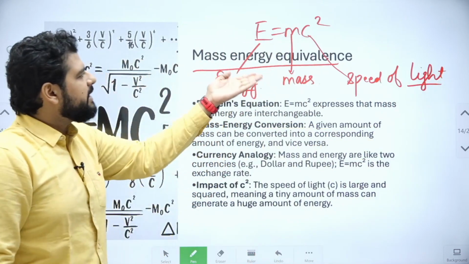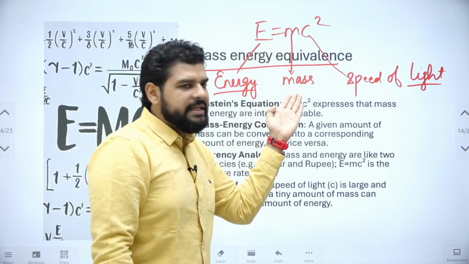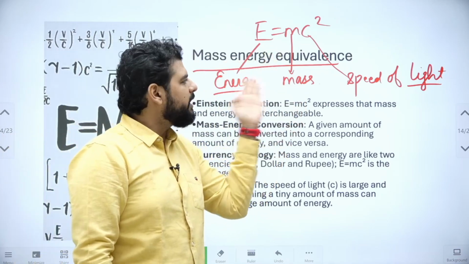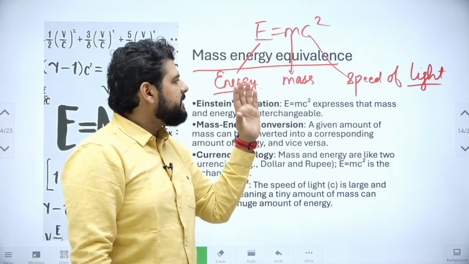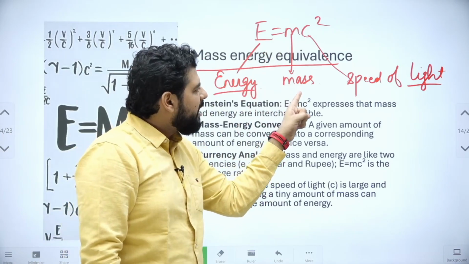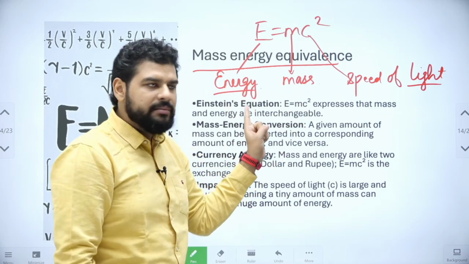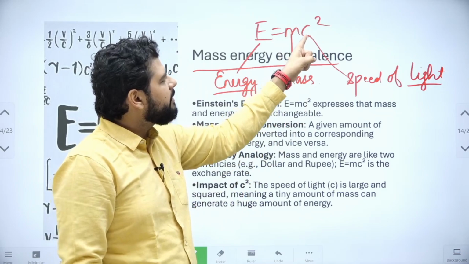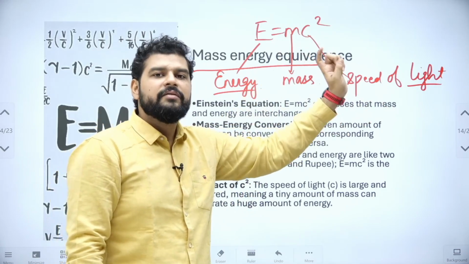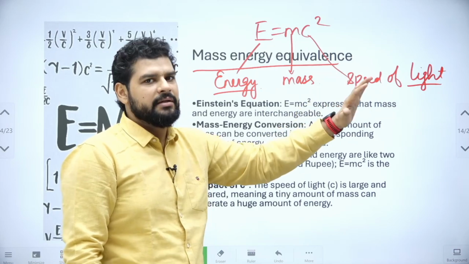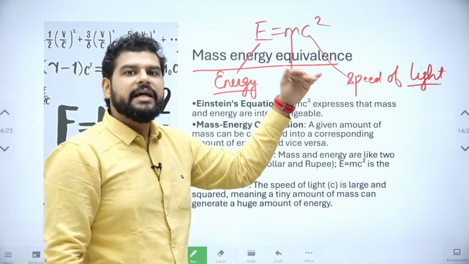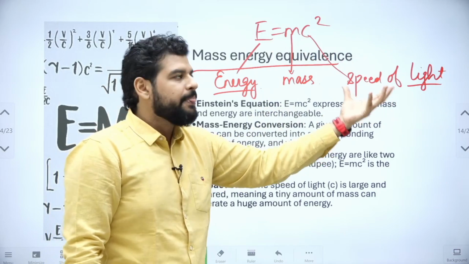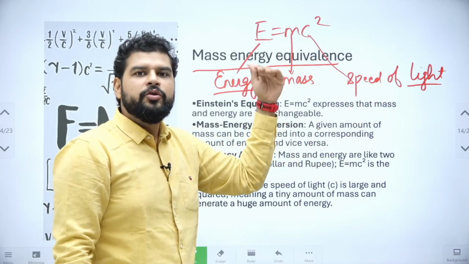This equation says that you can convert any mass into energy. And second, a small amount of mass can create a huge amount of energy, because even 1 gram of mass will be multiplied by the square of the speed of light. This is what is used in nuclear reactors.